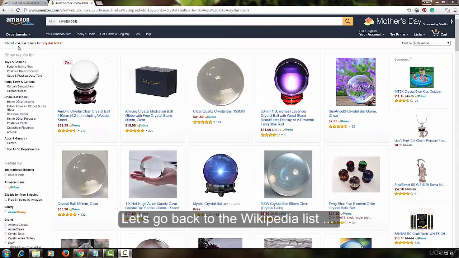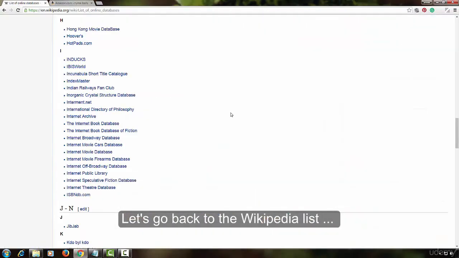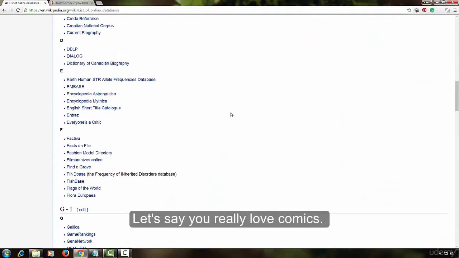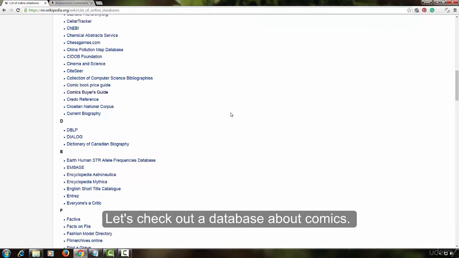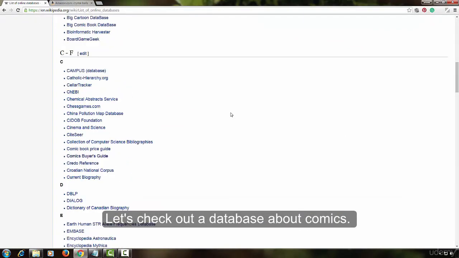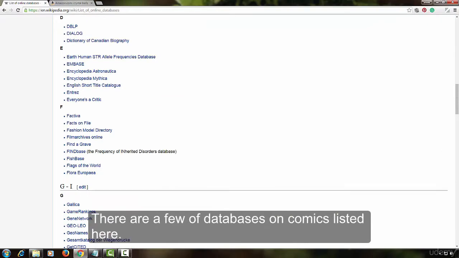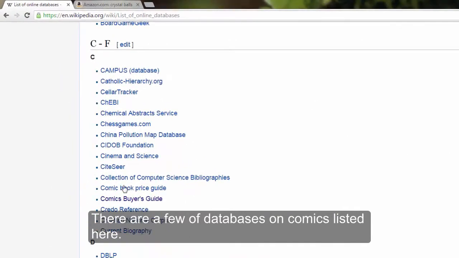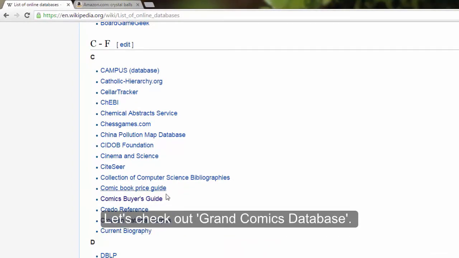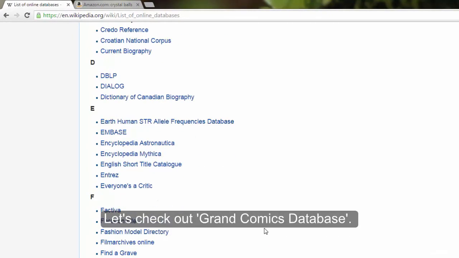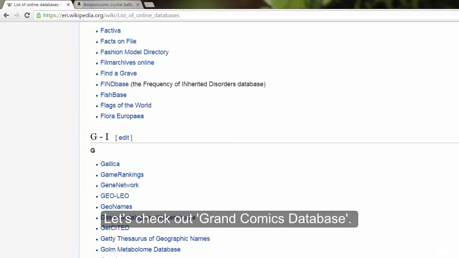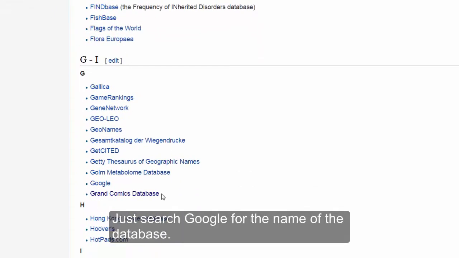Let's go back to the Wikipedia list. Let's say you really love comics. Let's check out a database about comics. There are a few databases on comics listed here. Let's check out Grand Comics database. Just search Google for the name of the database.